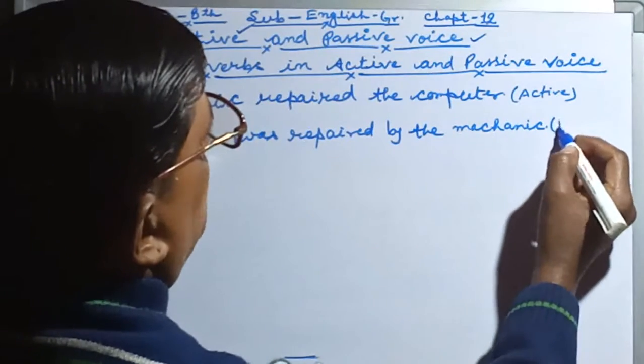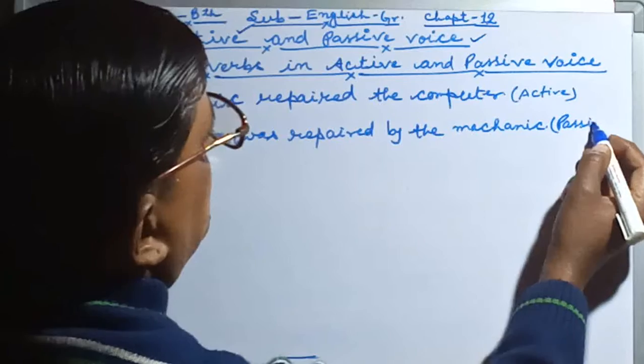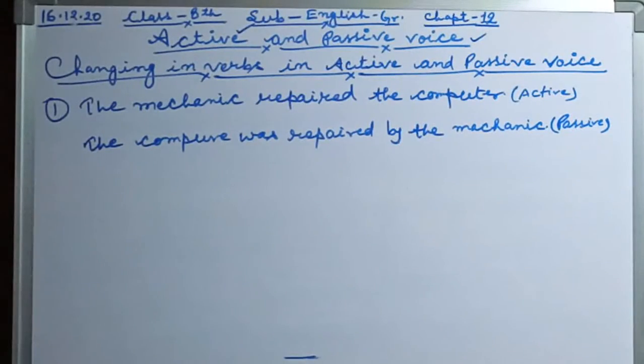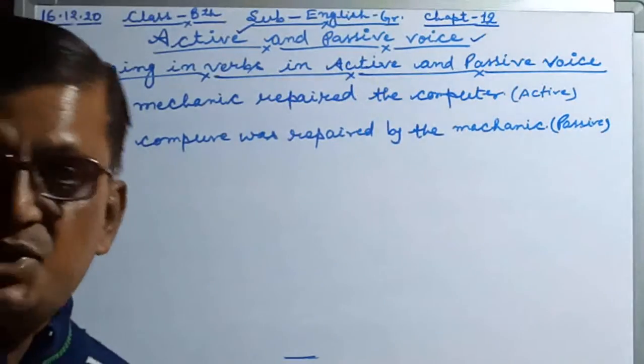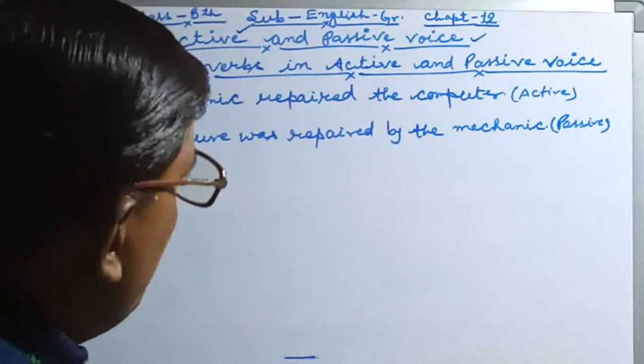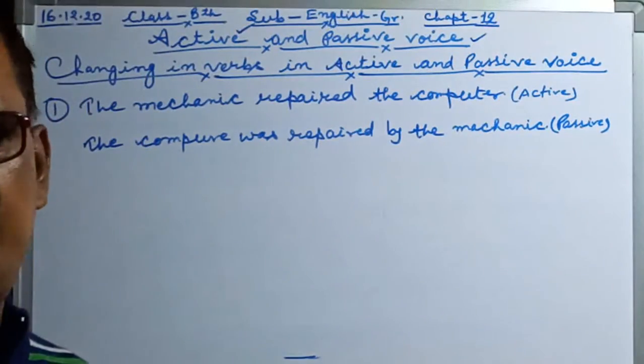This is the passive form. What is the passive form of the verb? These two changes are here. Students, you have to know, mainly the verb is changing here.